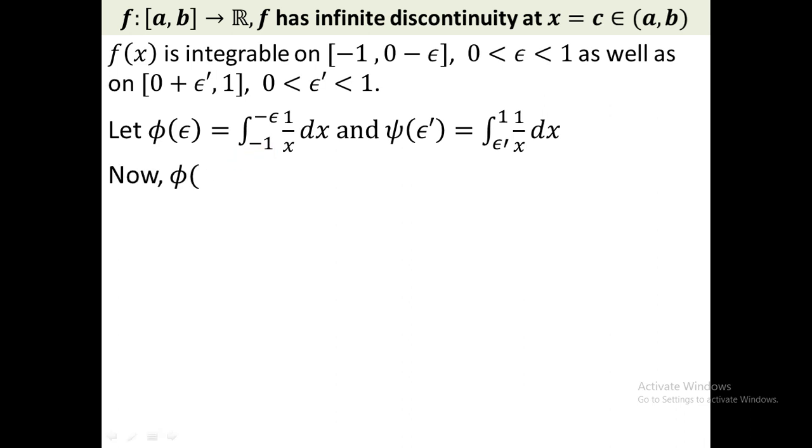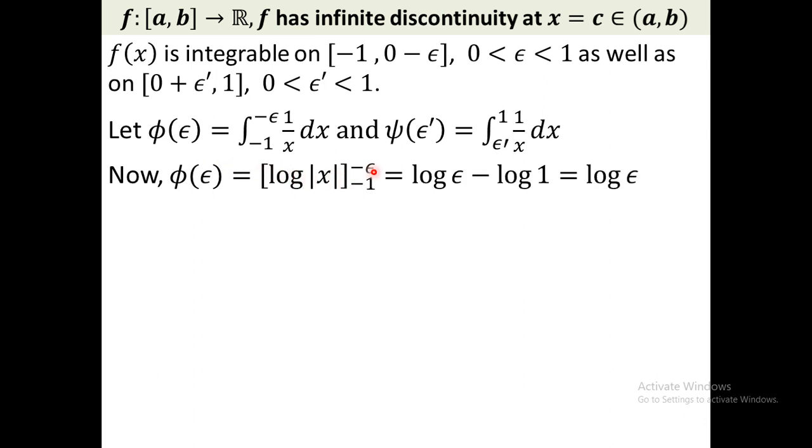Now the value of phi: if you integrate 1/x, this will be log of mod x. If you put upper limit minus epsilon and lower limit -1, this will be log of mod of minus epsilon, that is log of epsilon, minus log of 1, that is log of epsilon. Why do we choose phi of epsilon? Because we have to take epsilon tends to 0 and check the value of phi in the limiting case. If the limits of both phi and psi exist as epsilon tends to 0 and epsilon dash tends to 0, then we can conclude that f is integrable from -1 to 0 as well as 0 to 1.